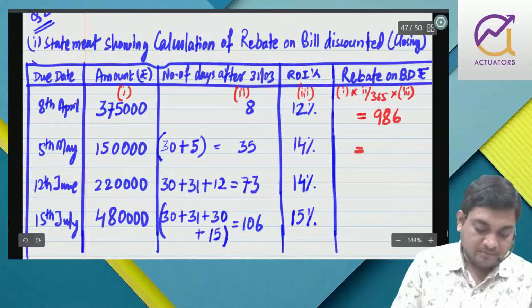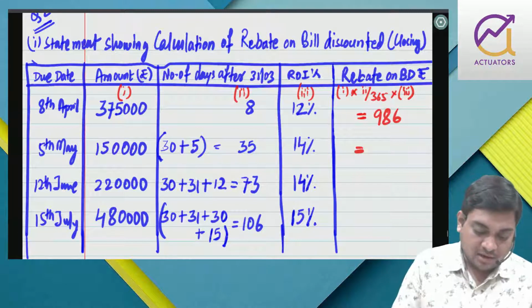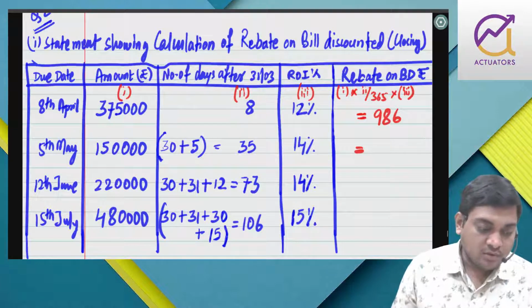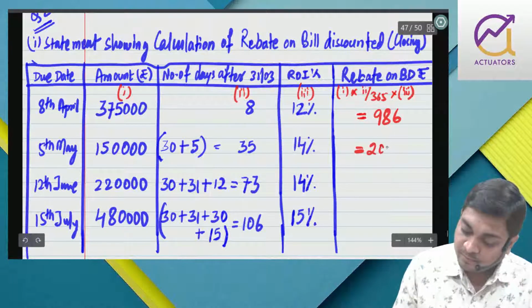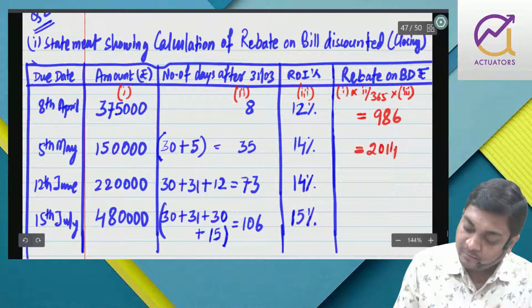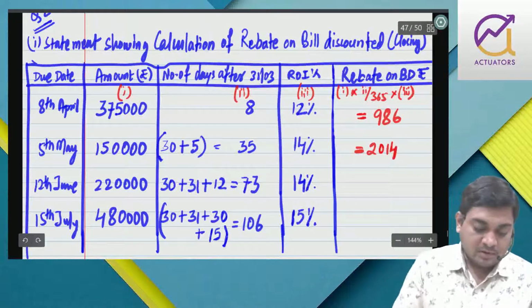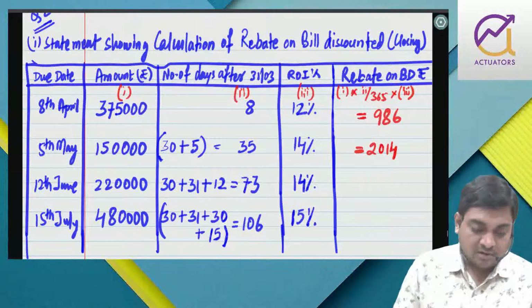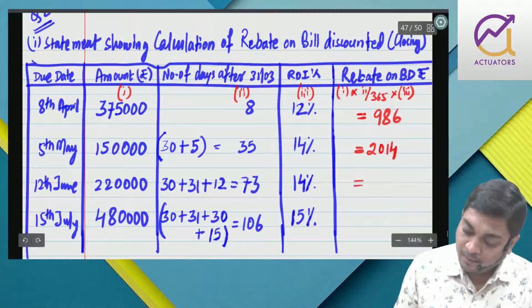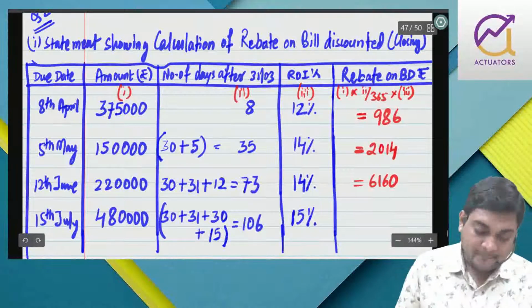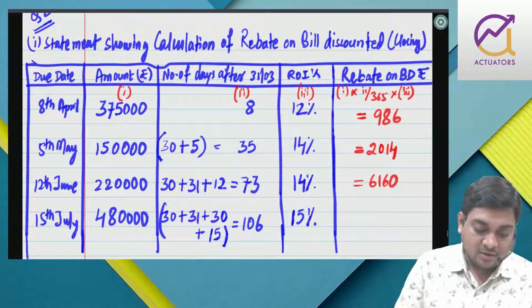Next we have 1,50,000 into 35 divided by 365 into 14%. 2014. Then we have 2,20,000 into 73 by 365 into 14%. We have 6160. Then we have 4,80,000 into 106 divided by 365 into 15%.